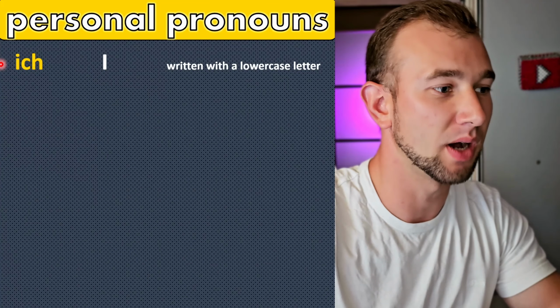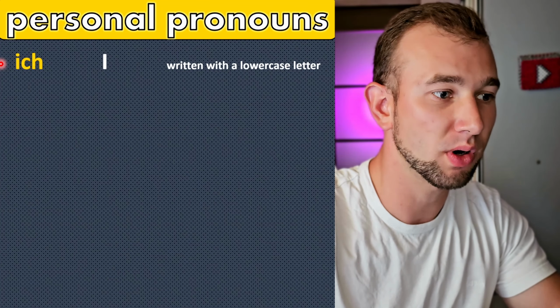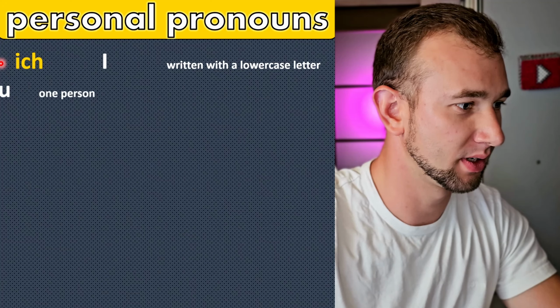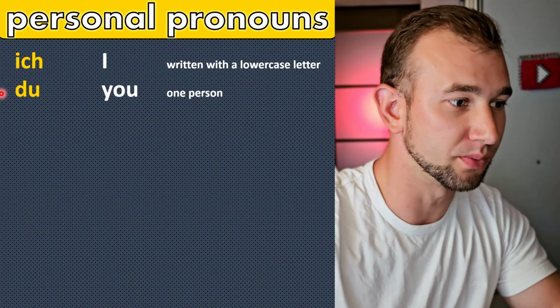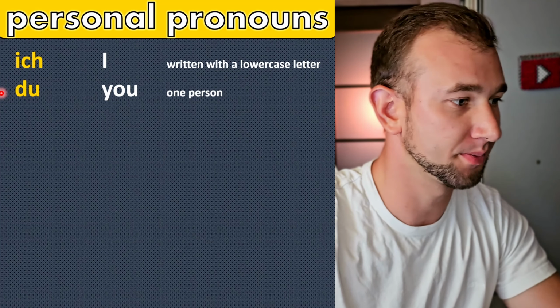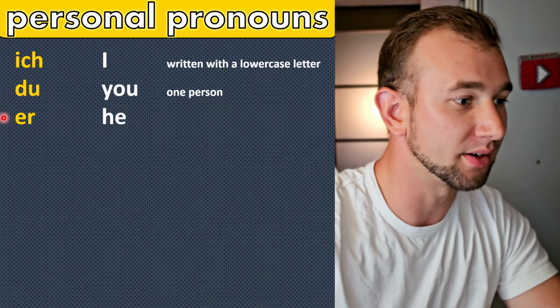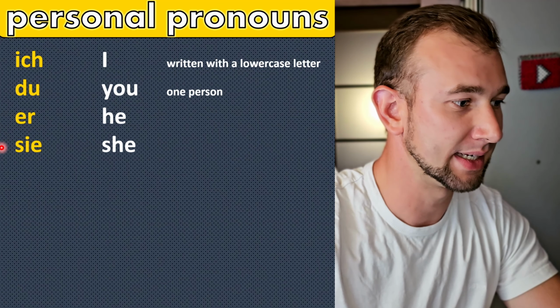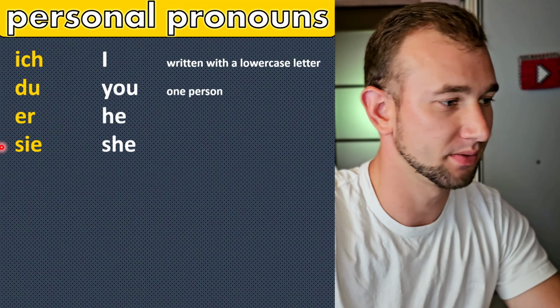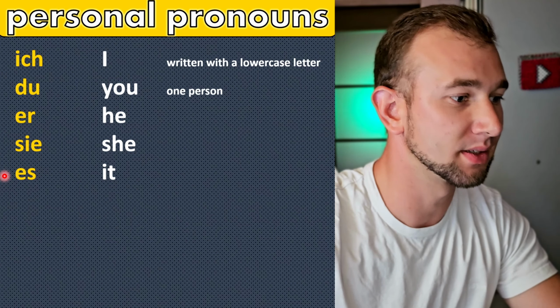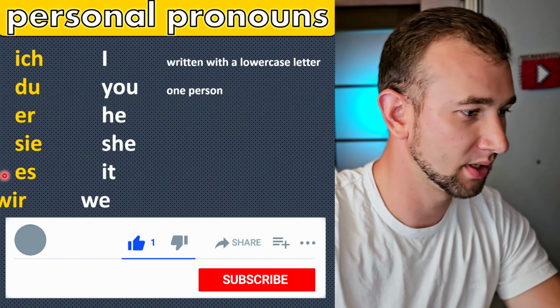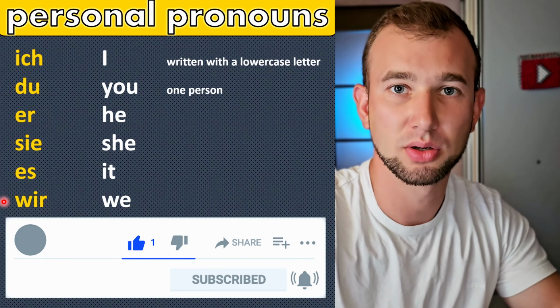Today we are talking about the personal pronouns and articles in German. These are personal pronouns in German. Ich, I, written with the lowercase letter. Du, you, it means one person. Er, he. Sie, she. Es, it. Wir, we.